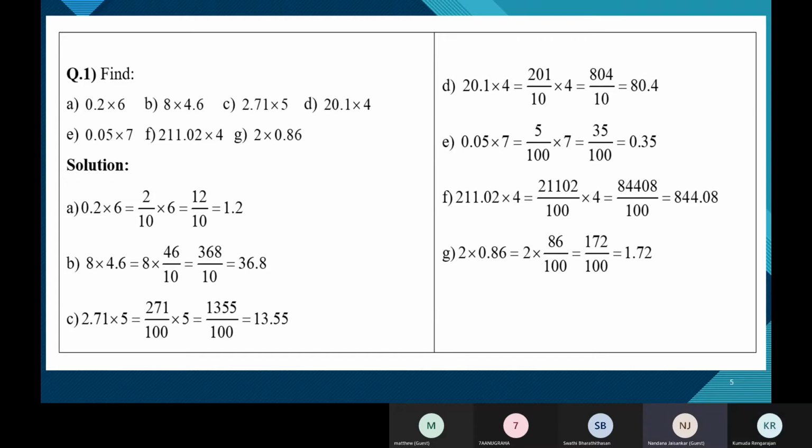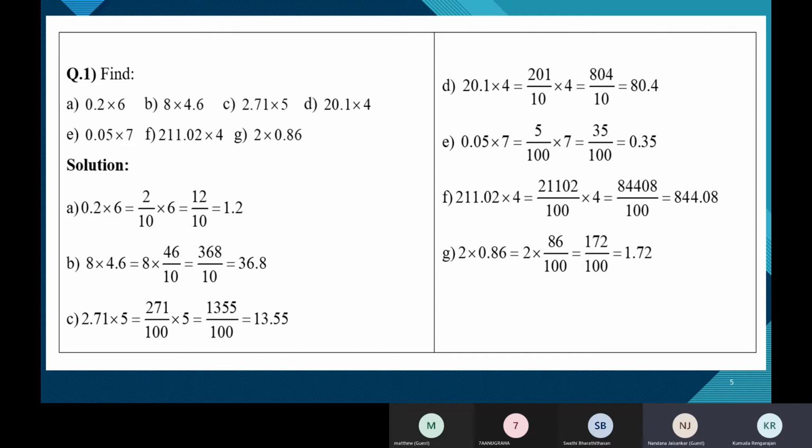2.71 into 5, ma'am. That's 2.71. There are 2 digits, ma'am. So 271 by 100, ma'am. We should multiply by 5. Say that 2.71 has 2 decimal places.